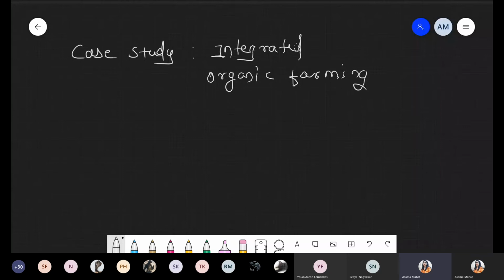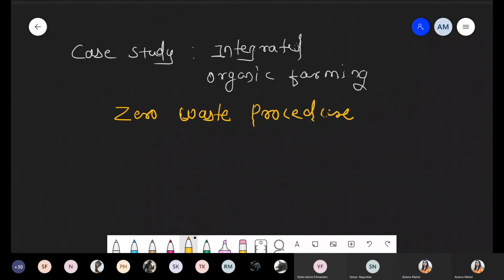And there is one question from this point. We have to discuss the zero waste procedure. Zero waste procedure. Okay, one question. What is the meaning of the zero waste procedure?